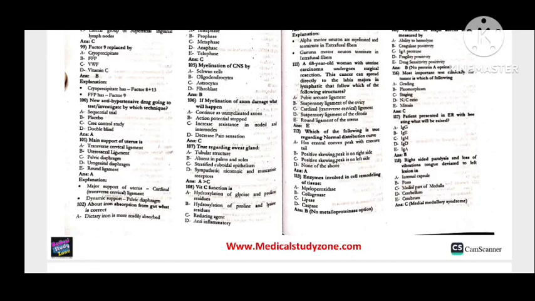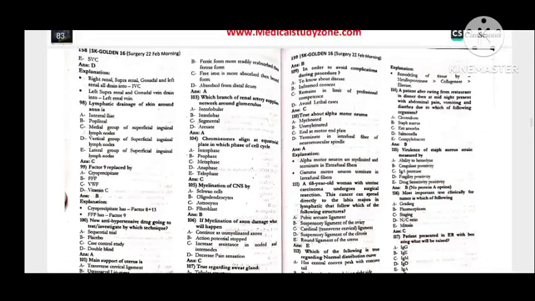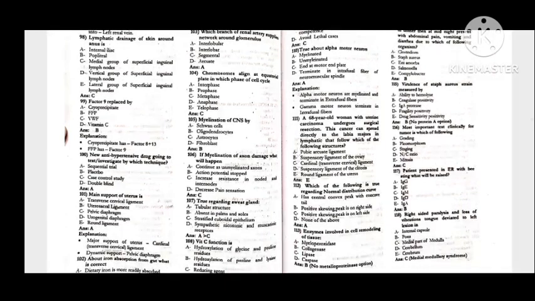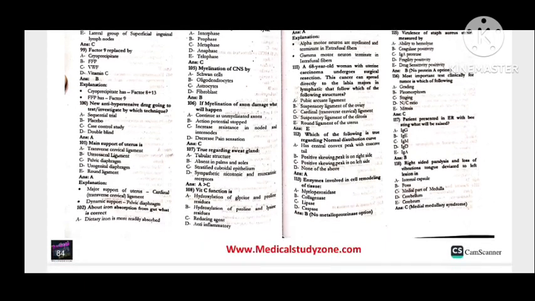112, which of the following is true regarding the normal distribution curve? Option A has a central convex peak with concave tails. 113, the enzyme involved in the remodeling of tissues is option B, that is collagenase. 114, the patient after eating at a restaurant for dinner presents at midnight with abdominal pain, vomiting and diarrhea due to Staph aureus. 115, the virulence of a Staph aureus strain is measured by coagulase positivity. 116, the most important test clinically for tumors is which of the following? That is staging.